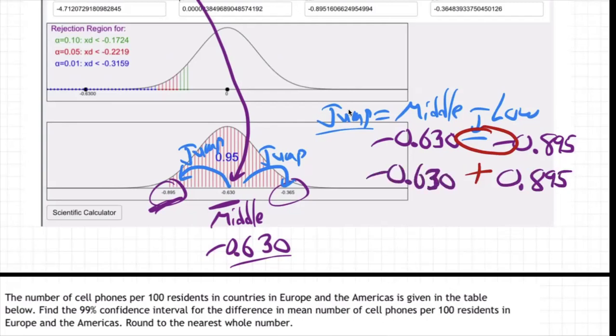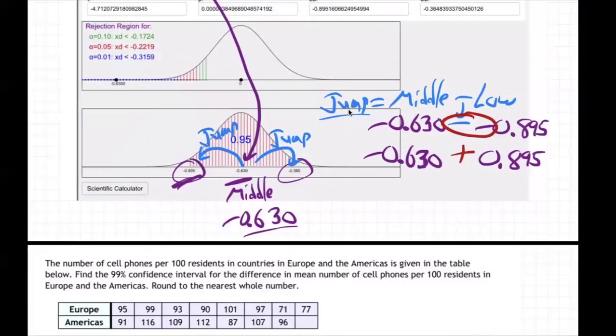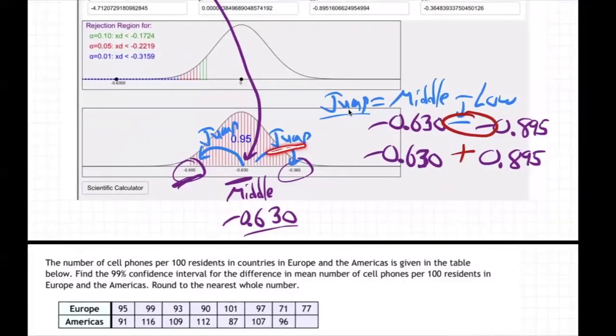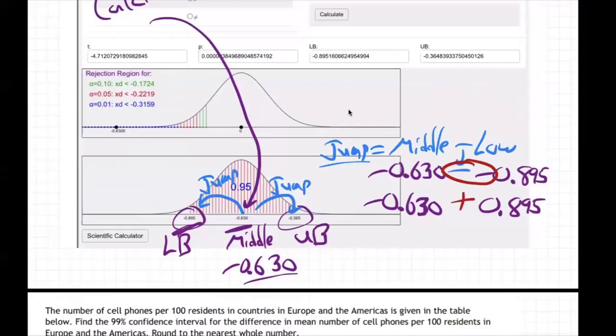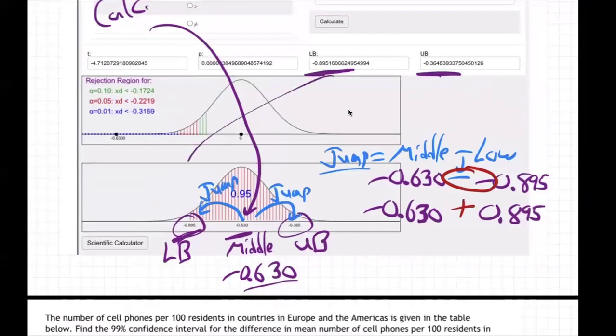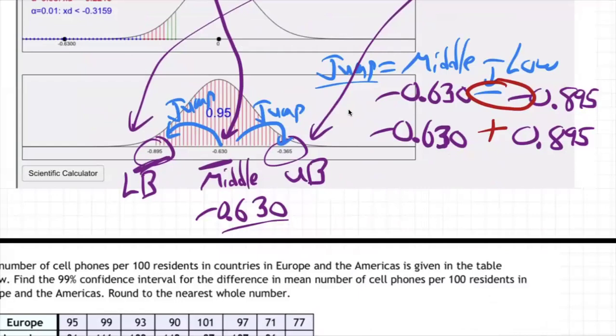You see what I'm doing here? So the jump, again, is how far from the middle number back to the low number or up to the high number, right? This is the lower bound number. This is the upper bound number. The calculator gave them to us right here, and we just bring it down there and bring it down there, right? And then it shows us the number in the middle. And then the jump is how far from the middle back or up.